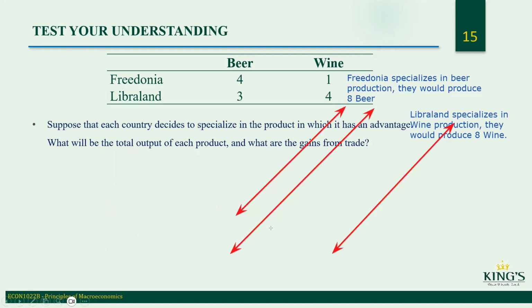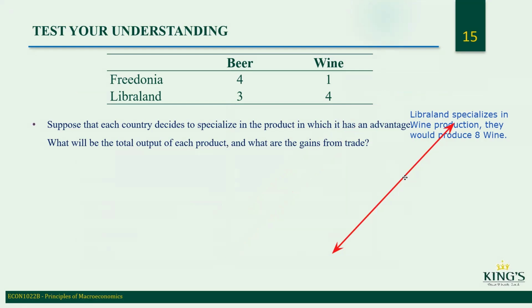So let's do this now. Suppose each country decides to specialize in the product in which they have an advantage. What will be the total output of the product, and what will be the gains from trade?